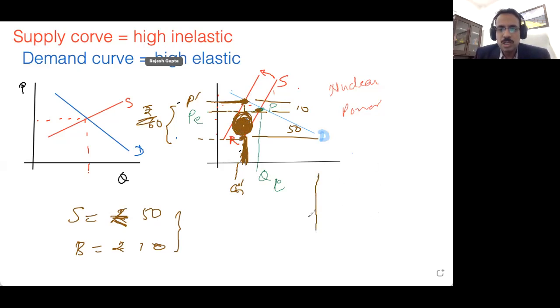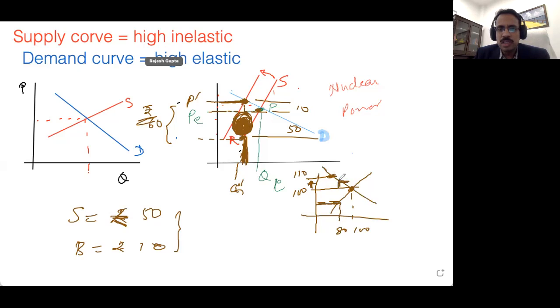So if you just see, this was my earlier supply curve. The price of the good was 100 rupees, and I was selling 100 units of that particular quantity. Now, since I am paying 50 rupees tax, I will sell a little lower quantity. Say I will sell only 80 units of that product, while the price being paid has increased to 110, because 10 rupees I am taking from the customer.